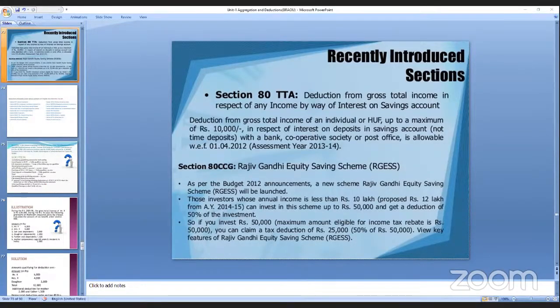So if you invest 50,000, the maximum amount eligible for income tax rebate is 50,000. RGESS, that is Rajiv Gandhi Equity Savings Scheme.